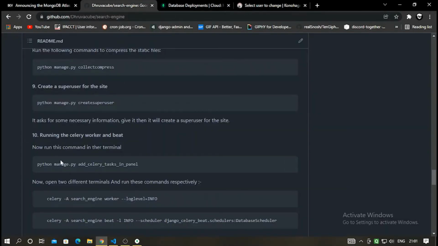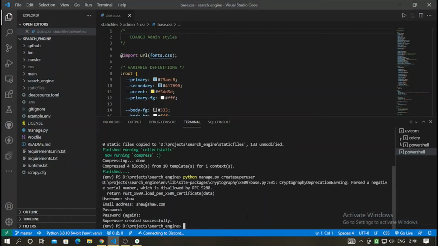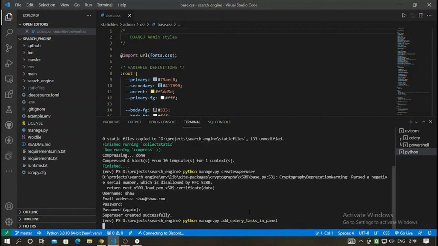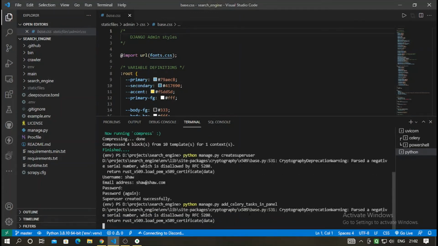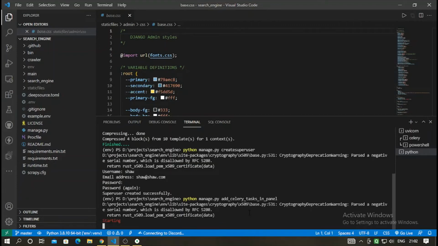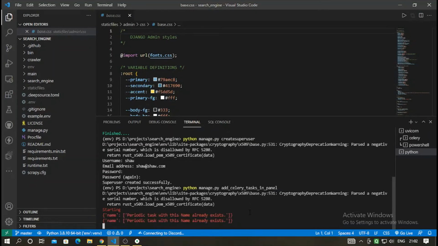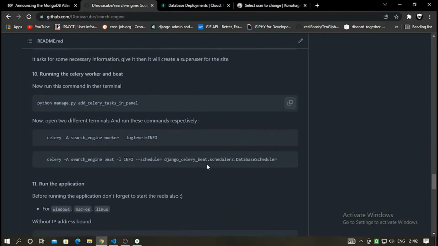Okay, and after that you have to add the celery task. To add the celery task, you just go ahead and copy this command and run. If it's added, well and good. If it's not added, it will add. And if it's already added, it will throw an error saying that the task has already been added to the database. Yeah, so you can see the periodic task with this name already exists, so don't worry about this.